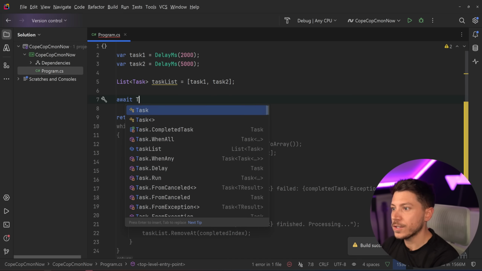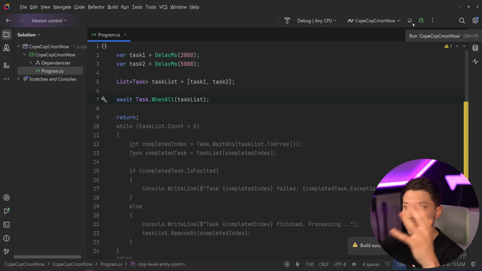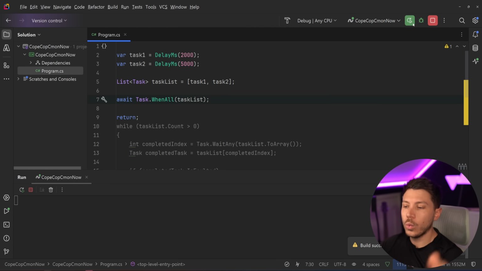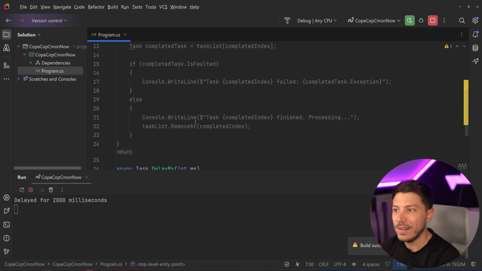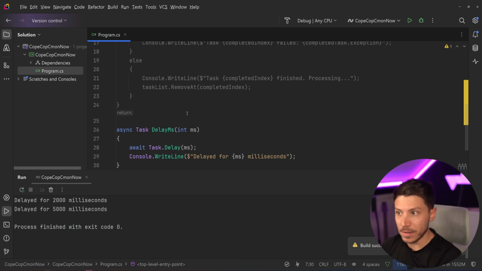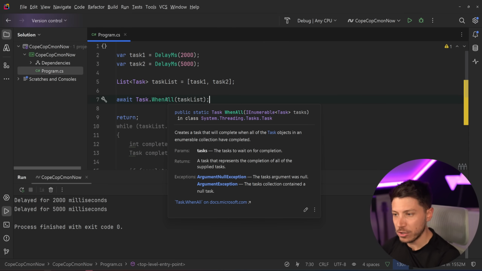But you can also say Task.WhenAll and just await the task list asynchronously together. They will work on the same logic. The difference is now you'd have to move any logic you have here into the method itself, including exception handling. Actually, this type of approach needs special exception handling because of how aggregate exceptions can happen in this method and how you have to surface them. So it's a bit trickier.